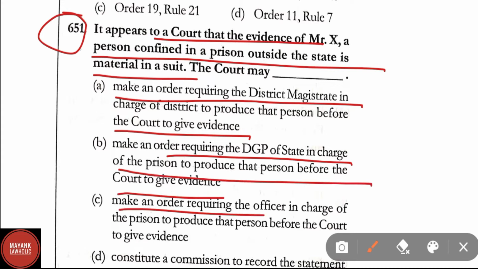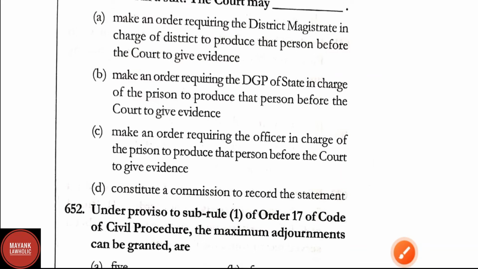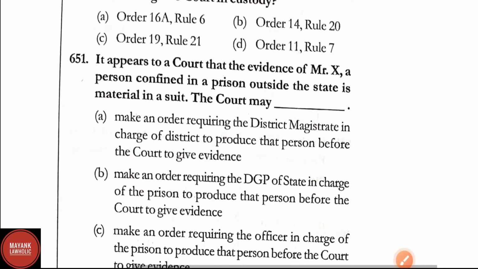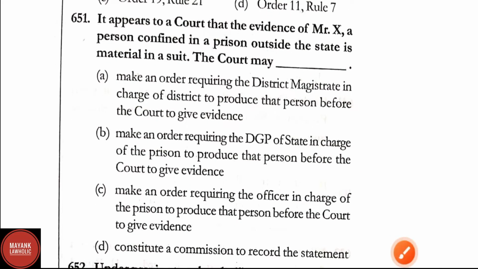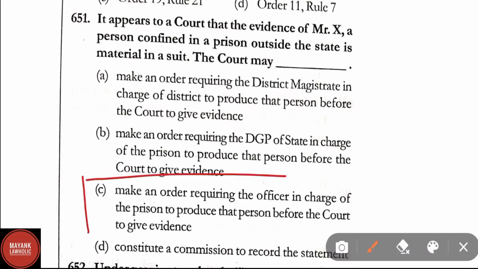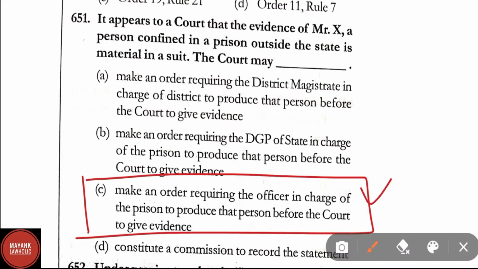C, make an order requiring the officer in charge of the prison to produce that person before the court to give evidence. And option D, constitute a commission to record the statement. Here in question number 651, the correct answer is option C, that is make an order requiring the officer in charge of the prison to produce that person before the court to give evidence.